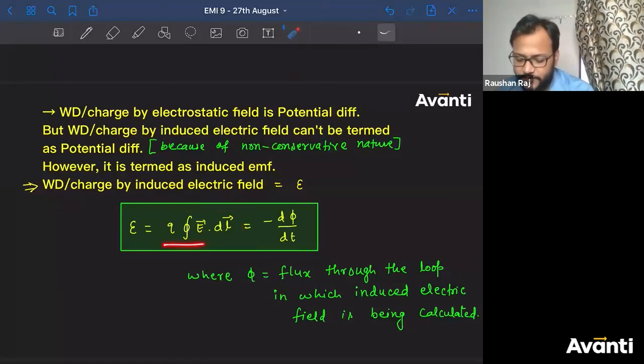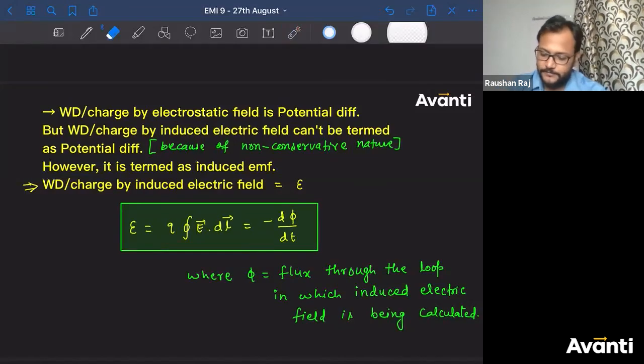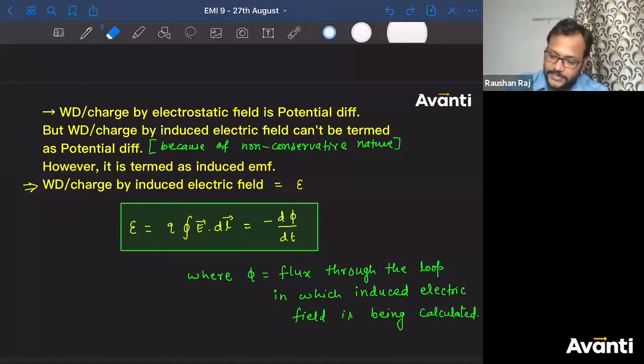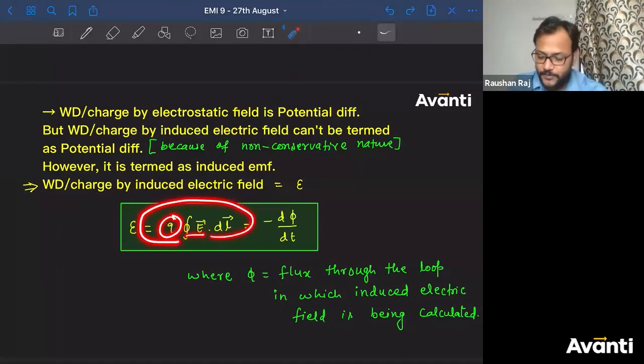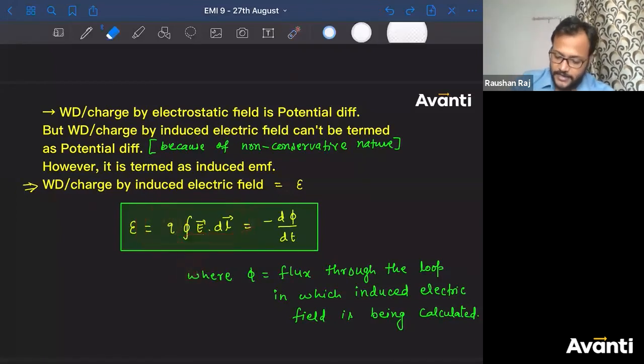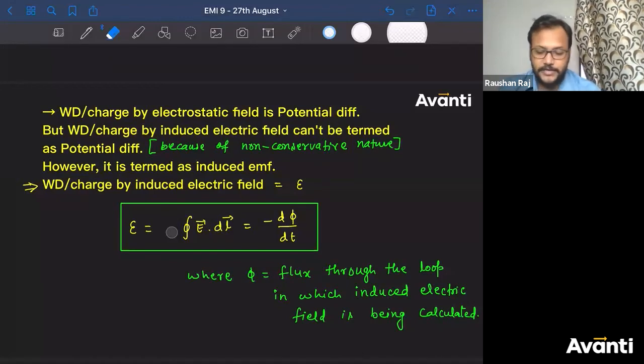Is it work done per unit charge? This is work done. Or should I delete Q? Tell me, if I ask you to find work done per unit charge, should I write like this or should I delete Q? Guys, please respond. I should be deleting the Q, right? Why? Because Q into E into dl is the work done. Per unit charge, Q and Q will get cancelled. So induced EMF will be equal to integral E dot dl.